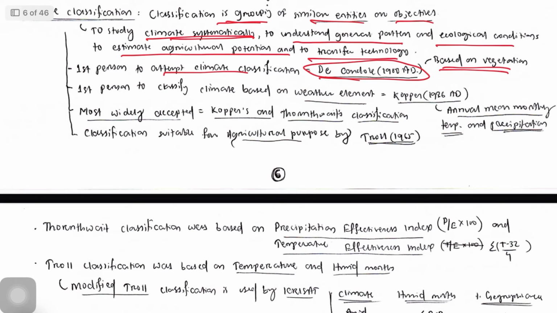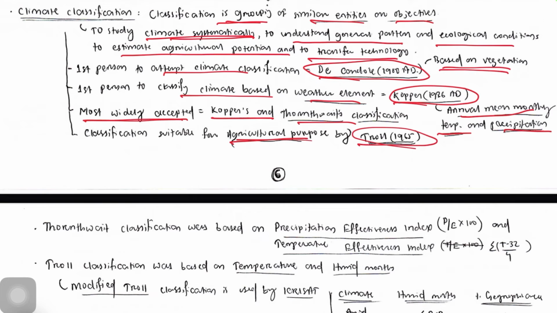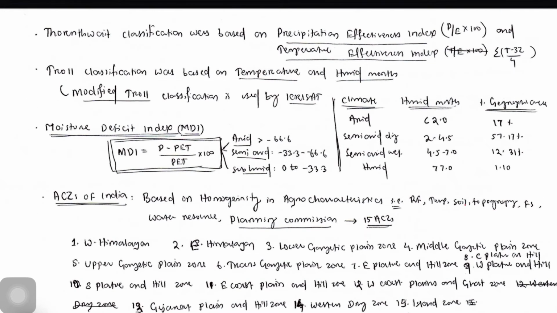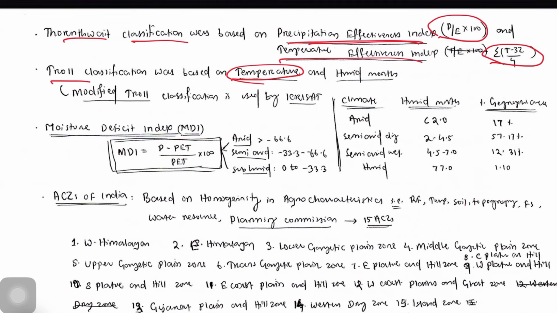Then the first person to classify climate based on weather elements was Köppen in 1936. He used parameters like annual mean monthly temperature and precipitation. Then the most widely used or accepted climate classifications were by Köppen and Thornthwaite. The classification suitable for agricultural purposes is by Troll in 1965. So how did Thornthwaite classify the climate? Thornthwaite classified the climate based on the precipitation effectiveness index, P by 100, and the temperature effectiveness index, that is the summation of (T minus 32) by 4. Troll classified the climate based on temperature and humid months.